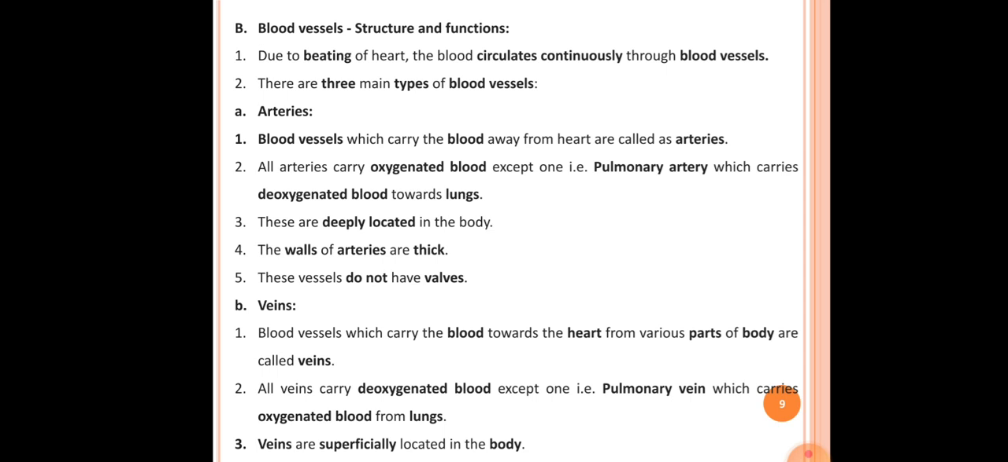The second point here is there are three main types of blood vessels. The first one is the arteries, second one is the veins, and third one is the capillaries. So there are three different types of blood vessels.